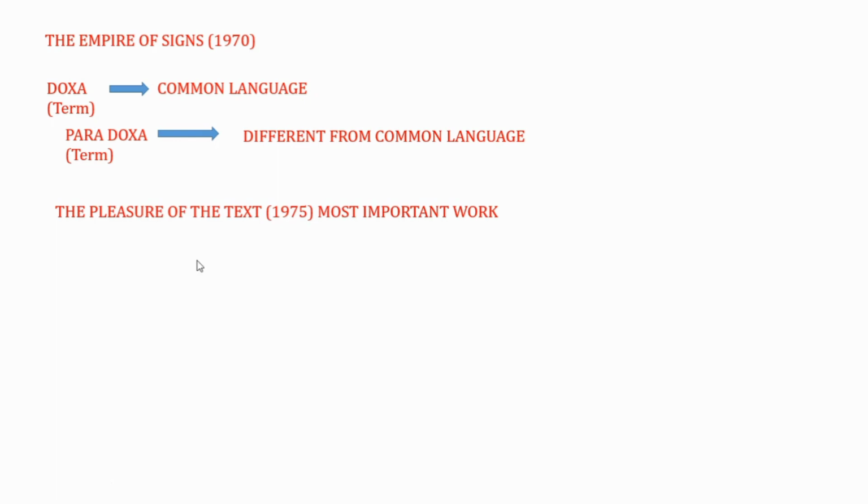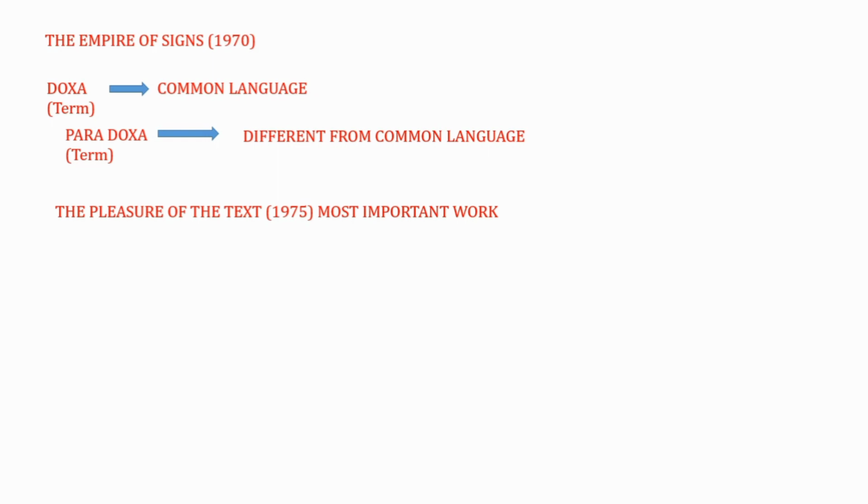Okay. And again, the work The Pleasure of the Text, 1975, is the most important work here. What does the pleasure of the text mean? Suppose a writer writes a work, and when the reader reads that work, he feels very nice, very good, and is completely lost in the feelings in the text. He is mentally and heartily connected, in both ways, completely connected to that work, and he loses himself in that work. That is known as the complete pleasure of that text.